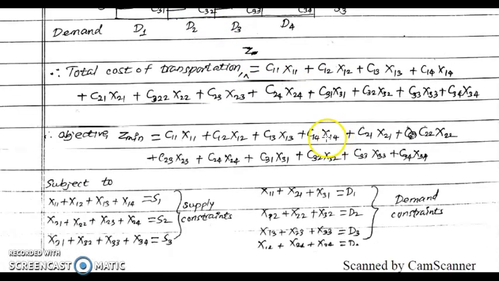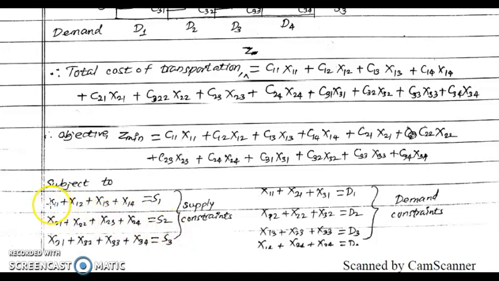Now let us look at the constraints. What are the constraints here? Constraints are for supplies as well as demands. For all the cost elements, the sum of allocations must be equal to the respective supplying capacity for each row.